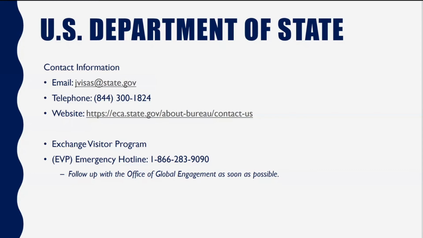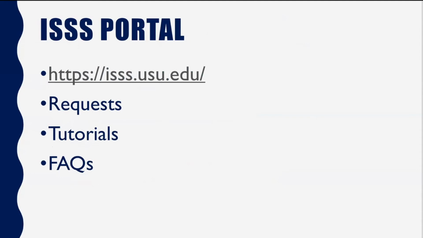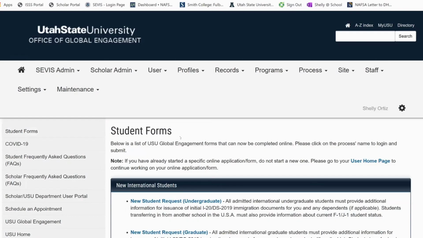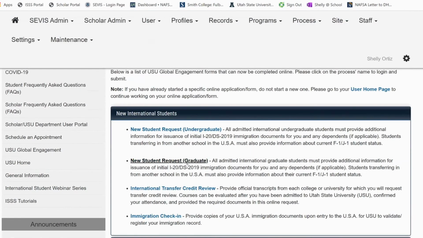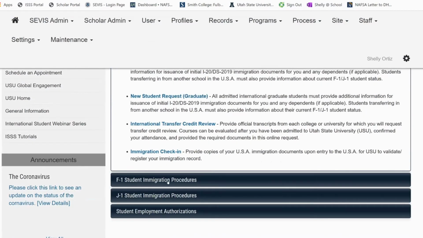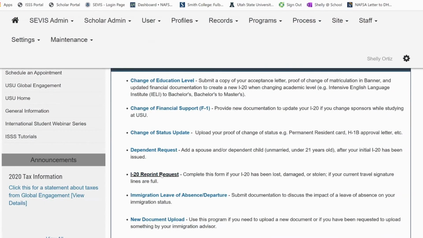Now, you may or may not be familiar with our ISSS, or International Student and Scholar Services portal. We want you to be familiar with this because this is a one-stop shop that has a lot of information available to you to help you understand your immigration benefits, requirements, and what you need to do. Here on the portal, you can find student forms that allow you to submit a request to your primary immigration advisor. Additionally, these forms include learning content, which provide a lot of information about the specific request or procedure that you are initiating or submitting.